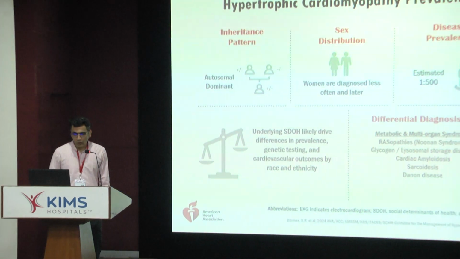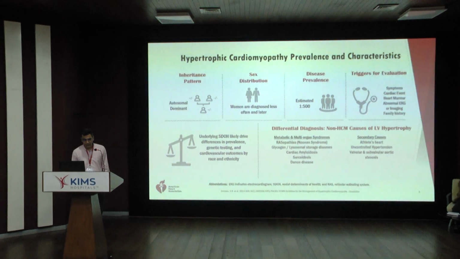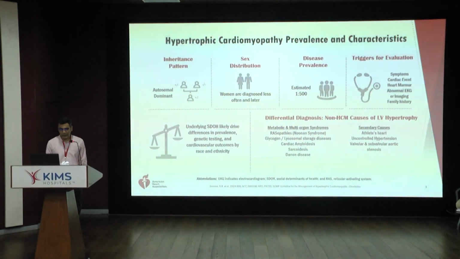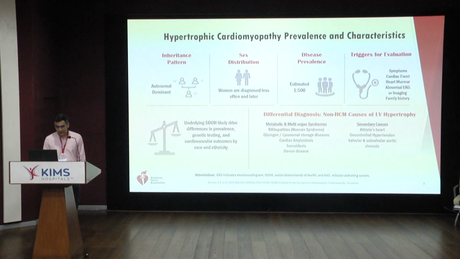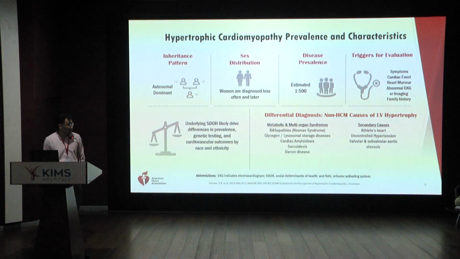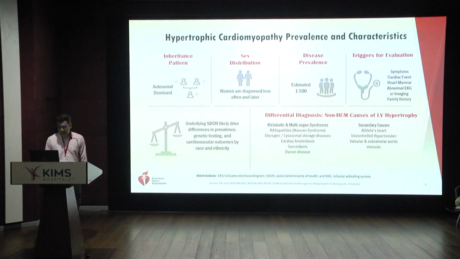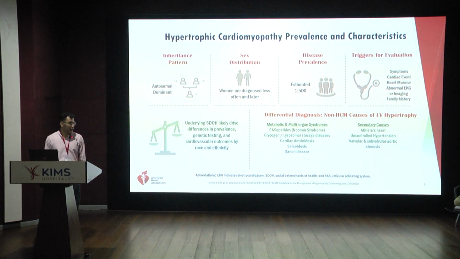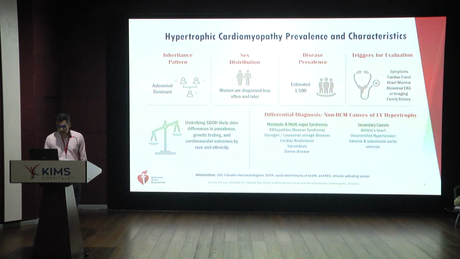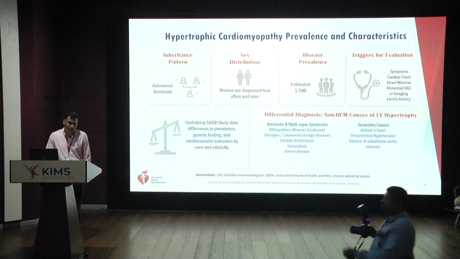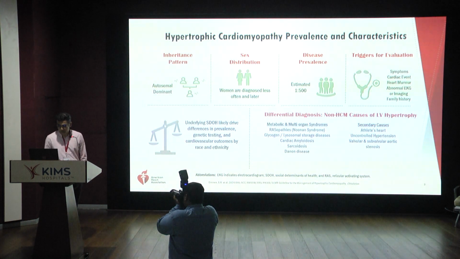So, what we are dealing with is hypertrophic cardiomyopathy, prevalence and characteristics. We know it's an autosomal dominant condition. Women are diagnosed less often and later. Disease prevalence is actually much higher than what is seen here, 1 in 500. Triggers for evaluation are usually incidental, or significant symptoms later in life because of diastolic dysfunction. The differential diagnosis includes other non-HCM causes of LV hypertrophy, including the young and athlete's heart, or in the elderly, an infiltrative condition like amyloidosis.